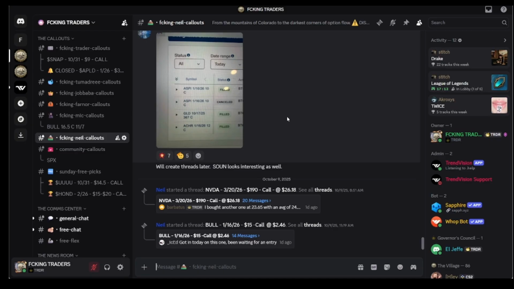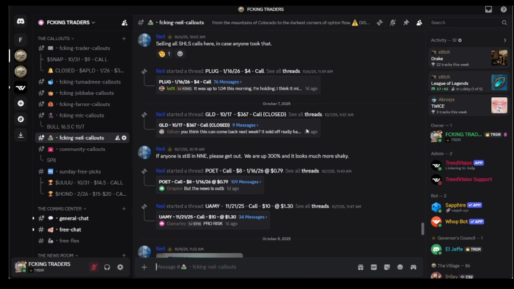He focuses a lot too on dark money trades, in terms of dark flow that's coming in that can't be seen by us. He has access to some of those back end systems, so we're always bouncing ideas off of him and getting his opinion on different trades. Even if it wasn't his call out specifically, we'll generally do a little Neil check if we have time, or if he's not mountain biking. But Neil's in here putting in work, putting out tons of picks a week for you guys.